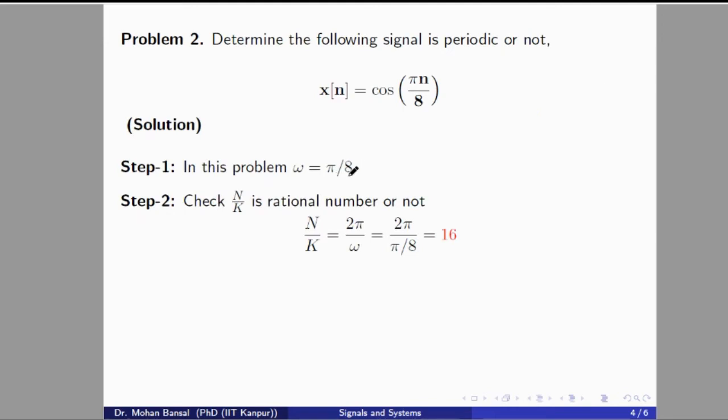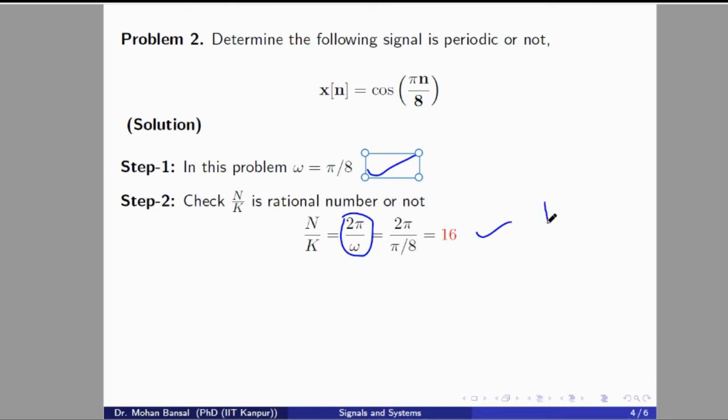So in this problem, by comparing with cos omega n, omega is pi by 8. Now we compute the N by k. We will check whether N by k is rational or not. So we will compute 2 pi divided by omega. By substituting the omega, which is pi by 8, we are getting 16 here. So this is a rational number, an integer. N by k is itself an integer, so this is a rational number.